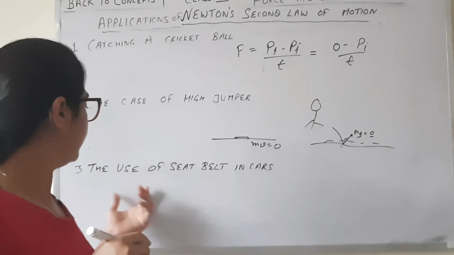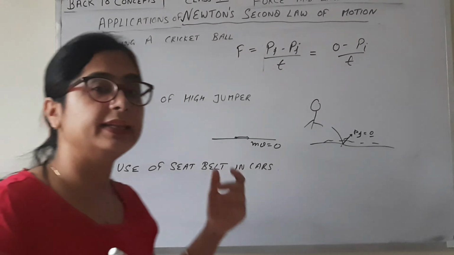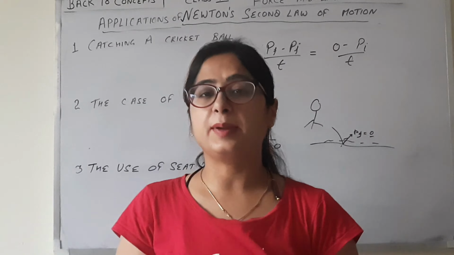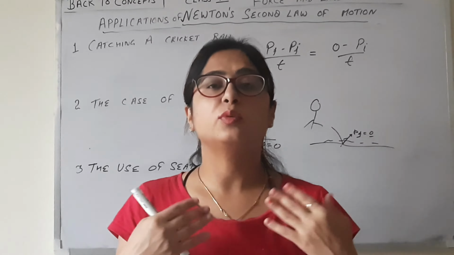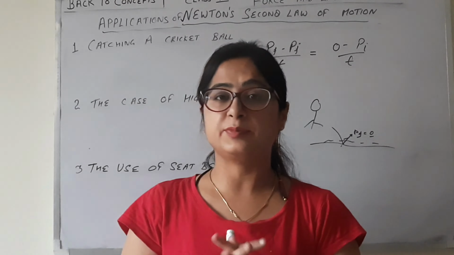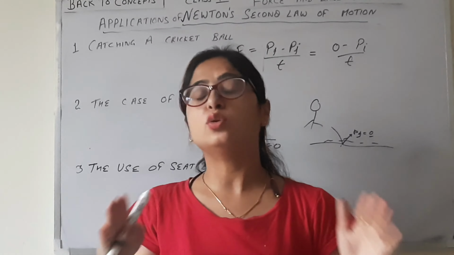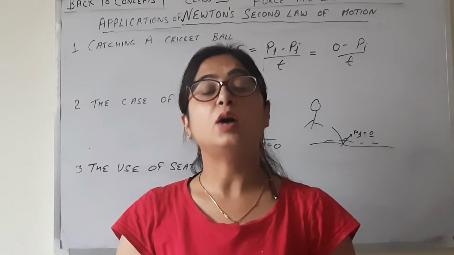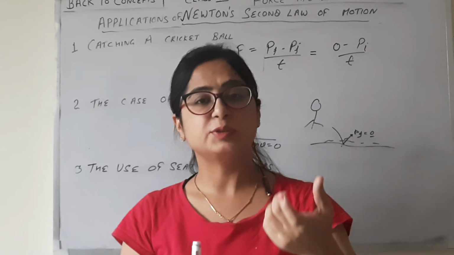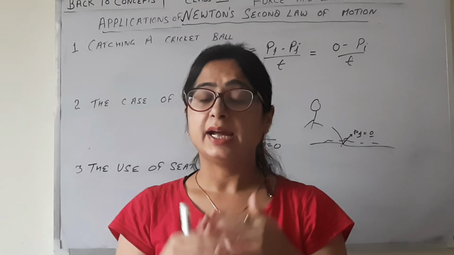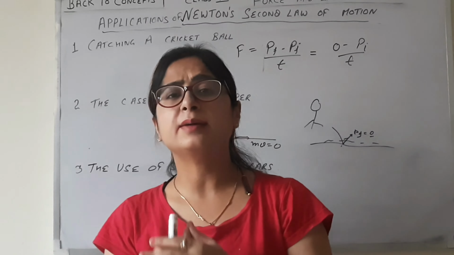Now let's take the third case, the use of a seat belt in the car. All of a sudden when brakes are applied, the body will move in the forward direction because all of a sudden momentum becomes zero. If there is no seat belt, we will go out through the glass of the car, because the speed of the car is, suppose, 100 km per hour, and all of a sudden the speed becomes zero.